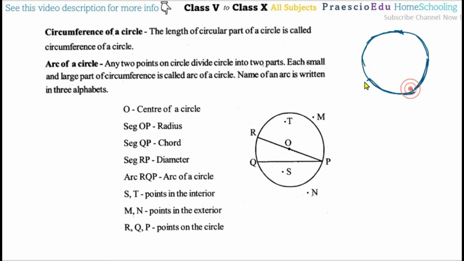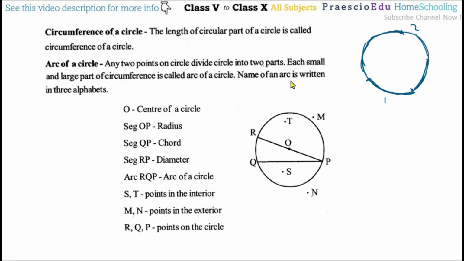Now these two points are breaking this circle into this one part and this other part. This one is the very bigger one, and this other part is the smaller one, okay? So these are called the arcs of the circle, meaning any two points on a circle divide the circle into two parts, a small and a large part, and these parts of the circumference are called arcs of the circle.